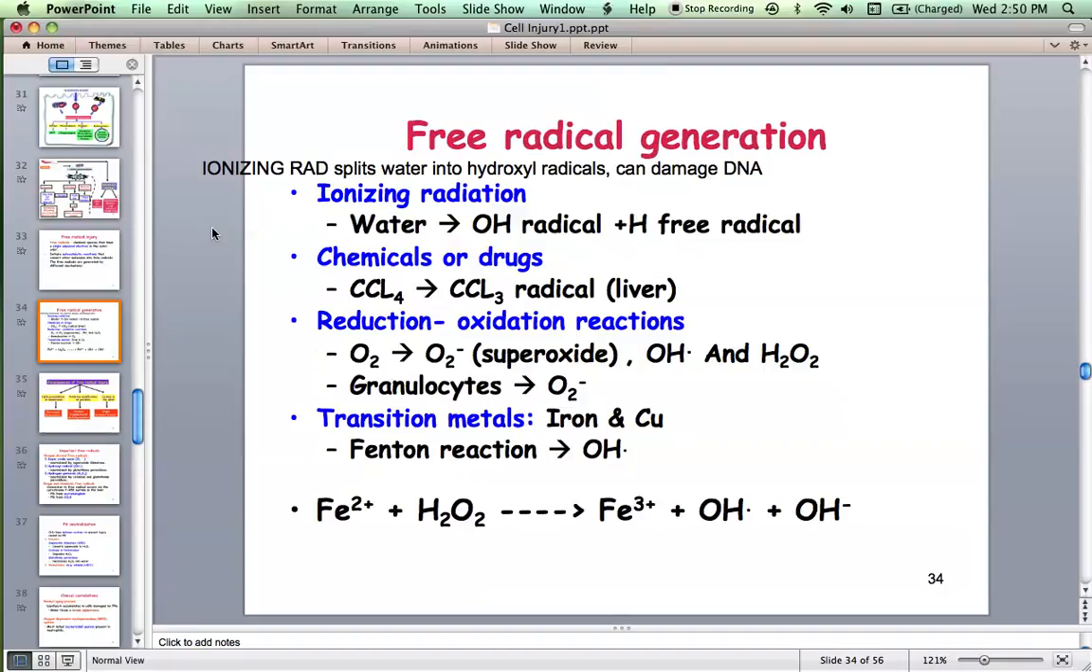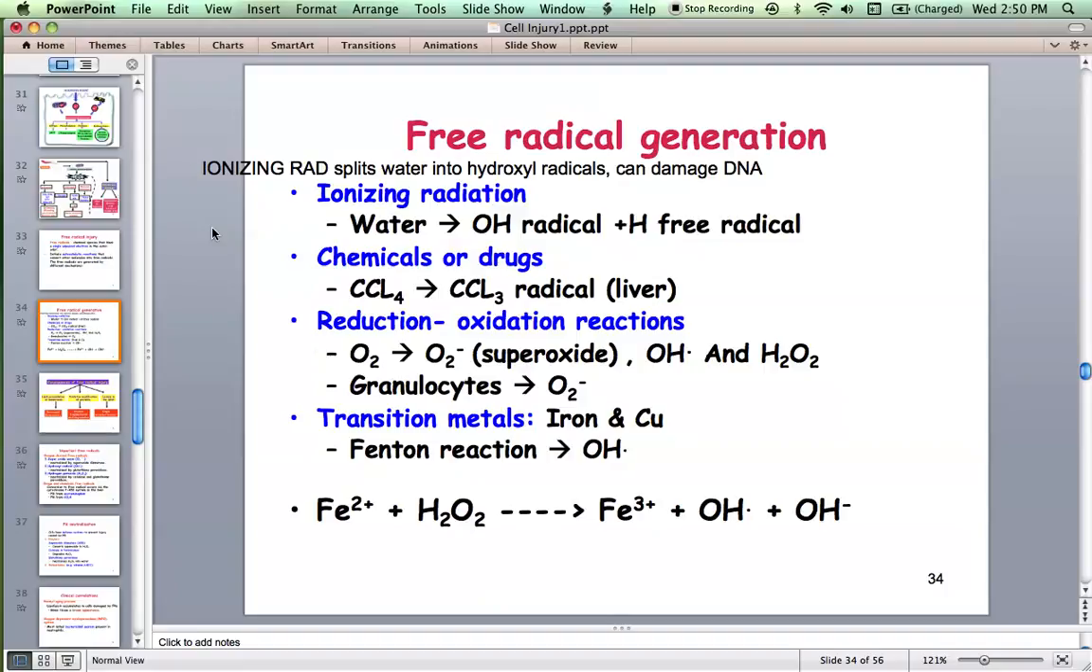Coming to oxygen-derived free radicals. Some free radicals are derived from oxygen, and you call them oxygen-derived free radicals. The best examples are superoxide, that is oxygen with one unpaired electron, and hydroxyl ions and hydrogen peroxide. We will discuss a lot about these oxygen-derived free radicals in later classes, maybe tomorrow and also the day after.